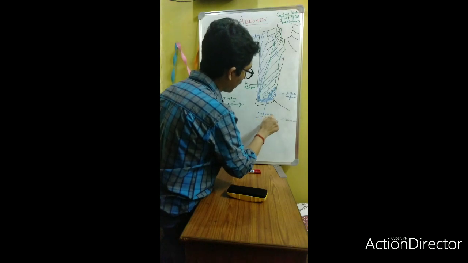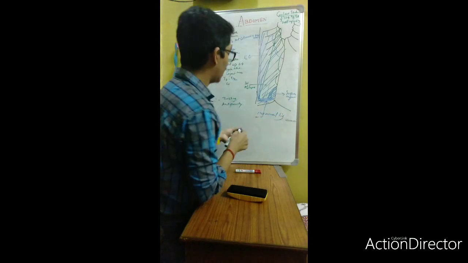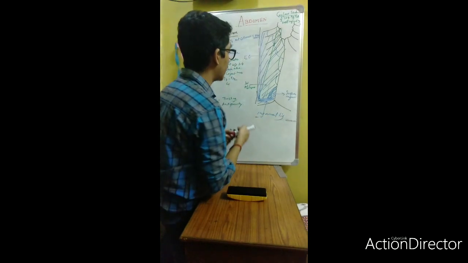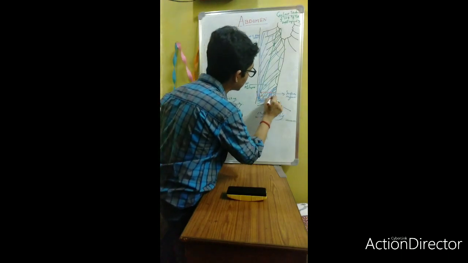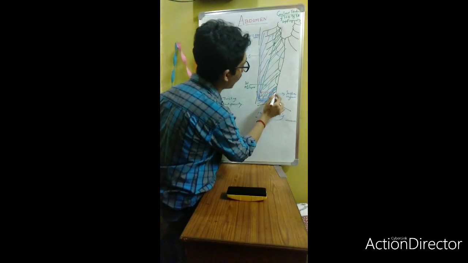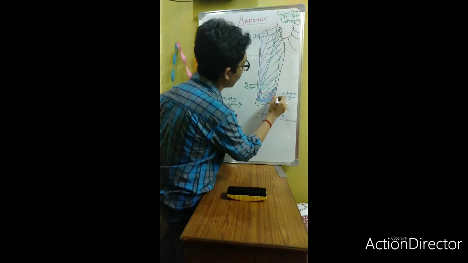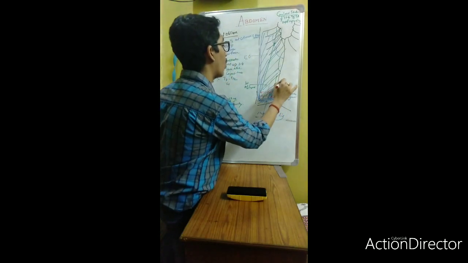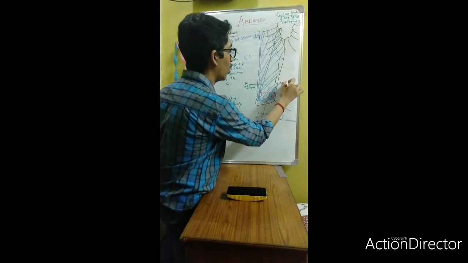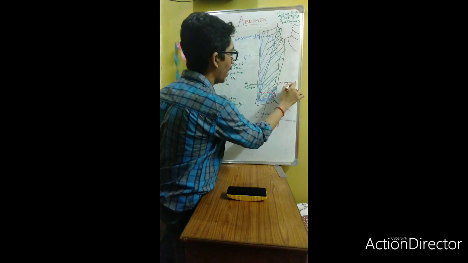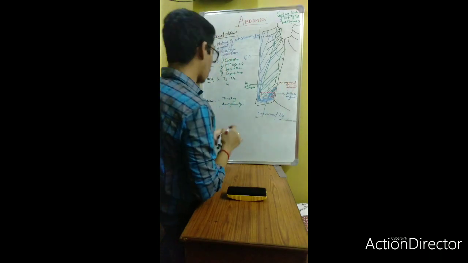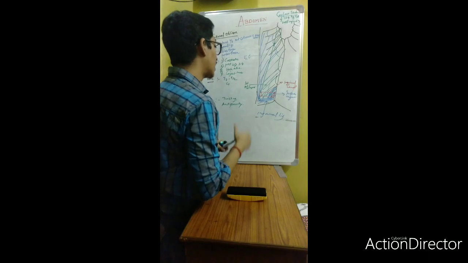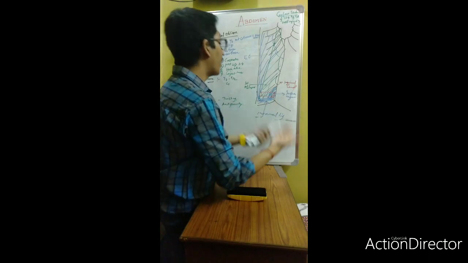So the inguinal ligament: above the inguinal ligament there will be the opening, the canal. This is the canal-like structure. Here will be one opening. Actually, this is a triangular shaped opening, and this canal is called the inguinal canal. Okay, so this is nothing but the opening of the external oblique, internal oblique, and the posterior is the